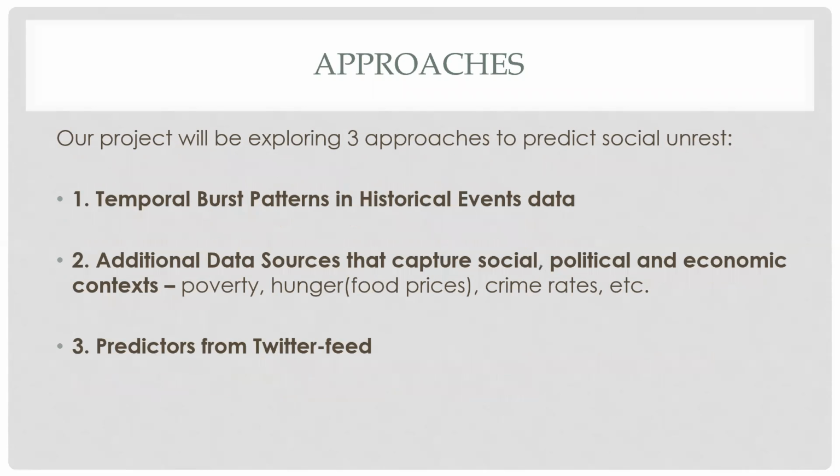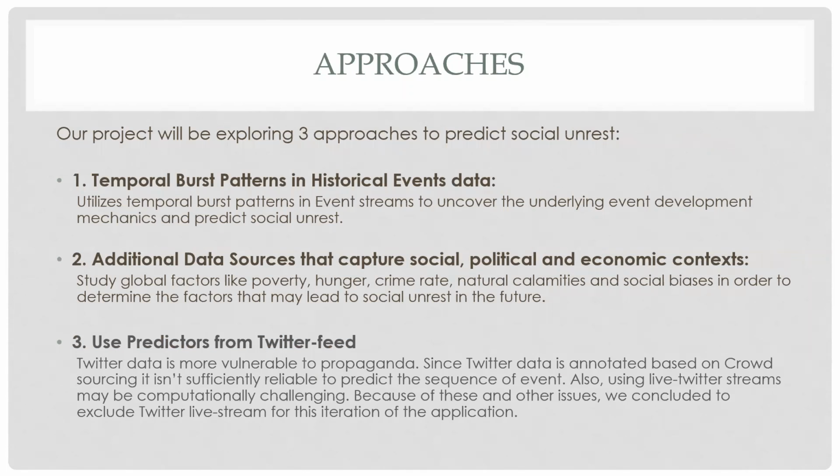There are basically three approaches in our project to predict social unrest. In the first approach, we are using data sets which have burst patterns of sequences of historical events, so that we can use this stream of sequences to uncover the underlying event development mechanics and possibly predict the social unrest. In the second approach, we are studying factors like poverty and hunger rates to figure out whether these factors are leading to political or social unrest, and this might be a cause for social unrest in the near future.